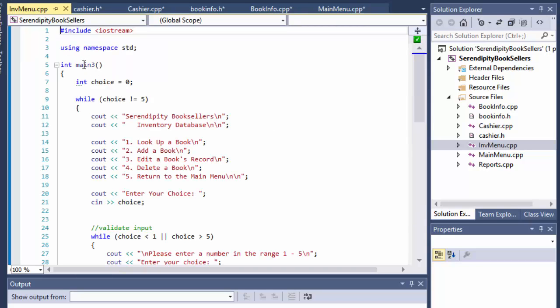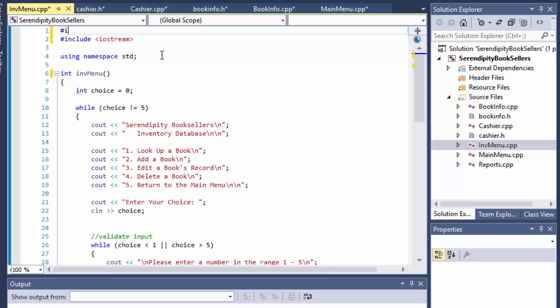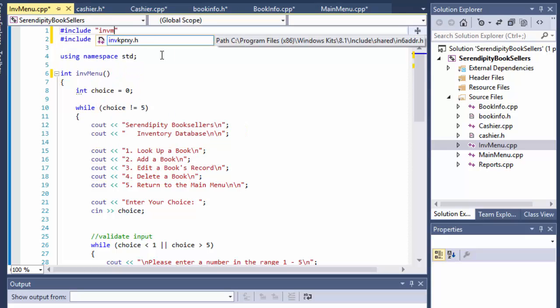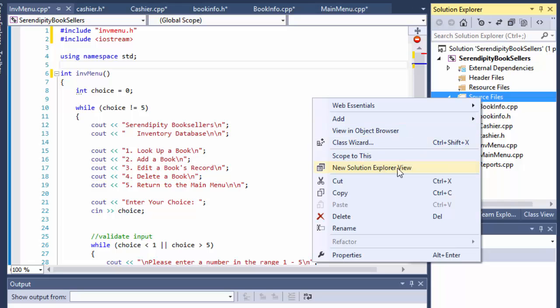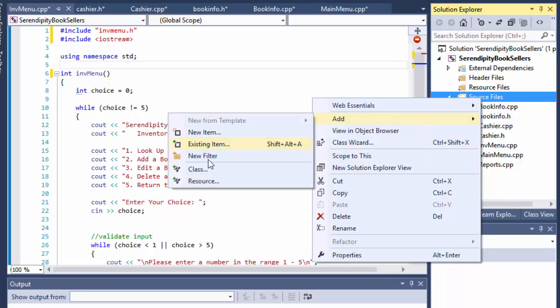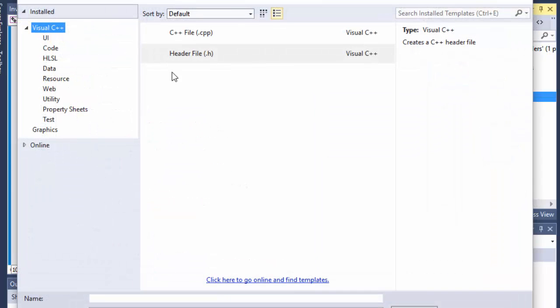All right, the next one, inventory menu. This one we will rename the method to inventoryMenu, and we will include invmenu.h, and I'm gonna right click, add new item, invmenu.h.